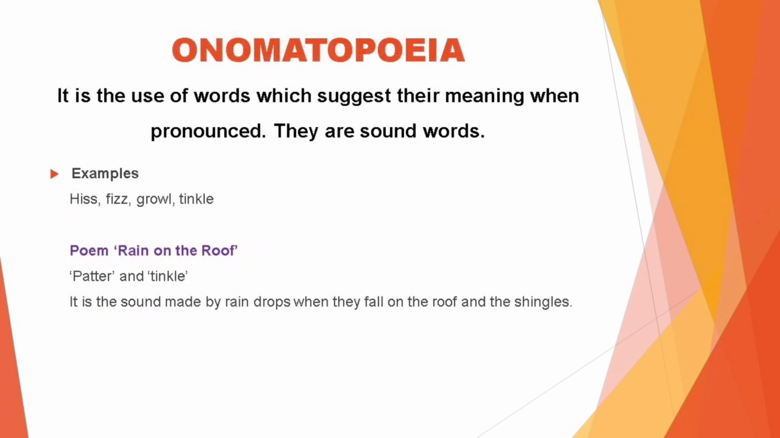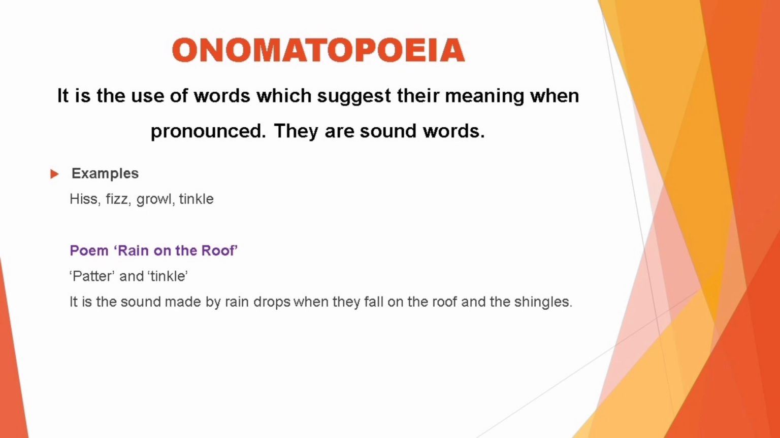The next literary device we've taken up is onomatopoeia. It is the use of words which suggest their meanings when pronounced. They are sound words. For example, words like hiss, fizz, growl, tinkle. An example of this is used in the poem Rain on the Roof. The word patter. Now, patter is the sound made by raindrops when they fall on the roof. The poet has also used the word tinkle when the raindrops fall on the shingles.